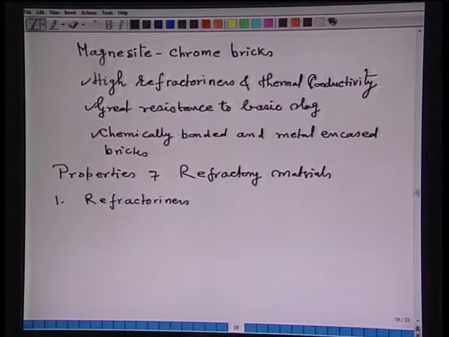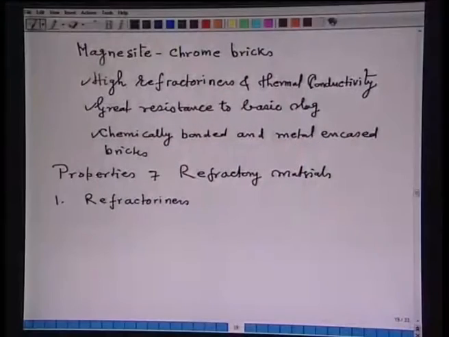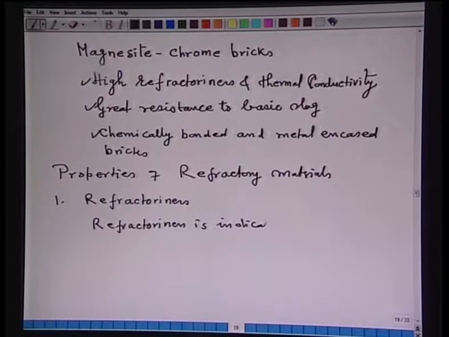This is the temperature at which a refractory will deform under its own load. It is indicated by PCE, that is pyrometric cone equivalent.